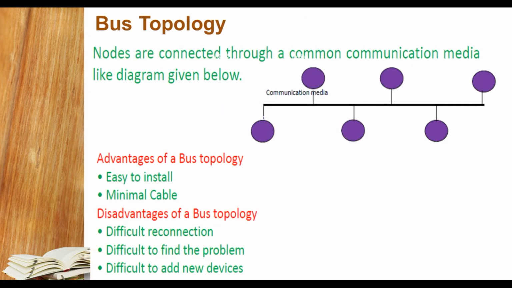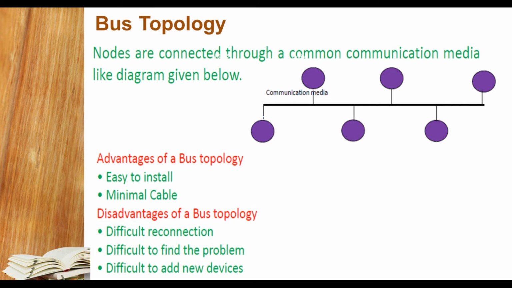First of all we'll discuss the bus topology. Here you can consider, students, a particular line is given, that is treated as a bus. Here is one start and another one is the end point. Nodes are connected through the common communication media, like the diagram given here. First of all its advantage: it is easy to install and needs minimal cable. Cable required is less in amount.